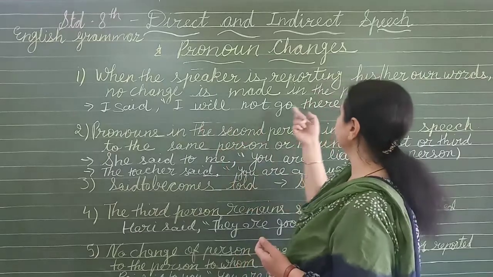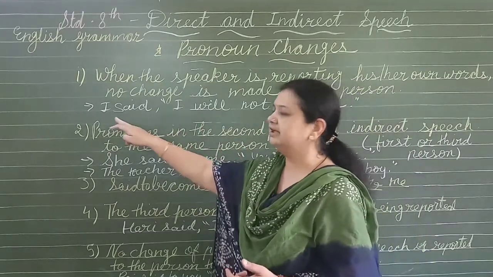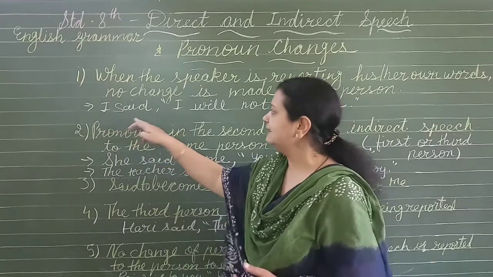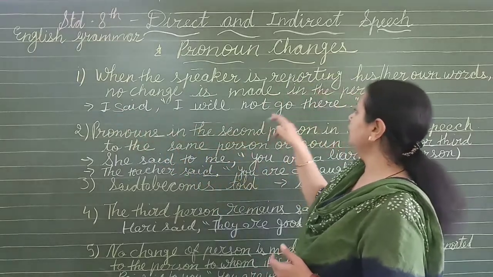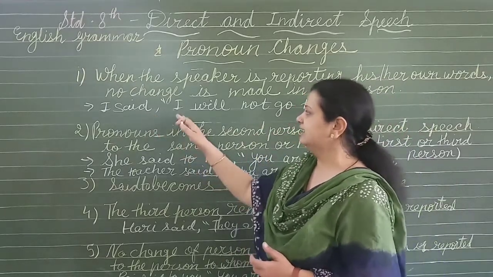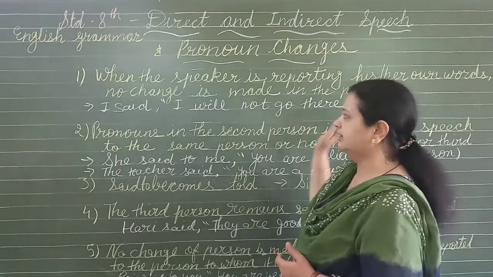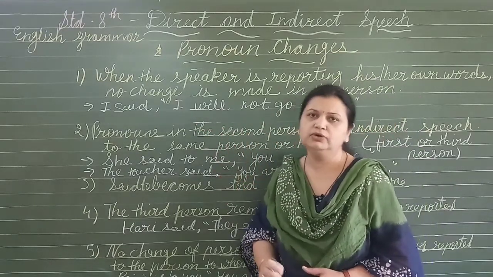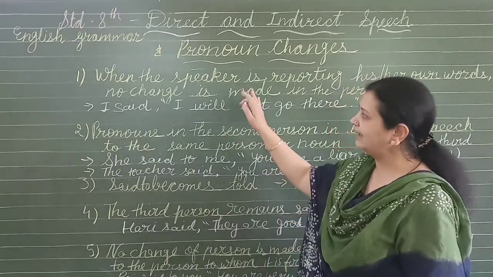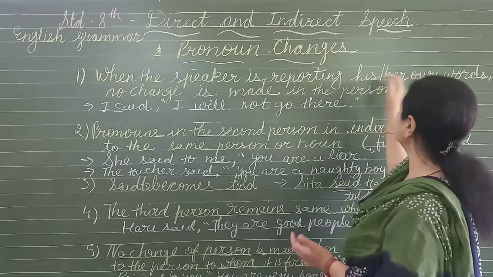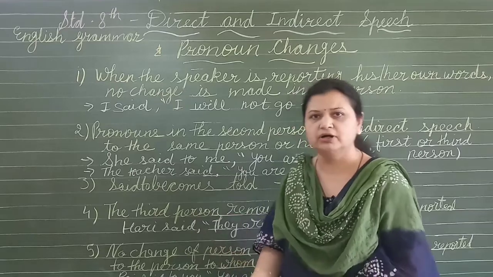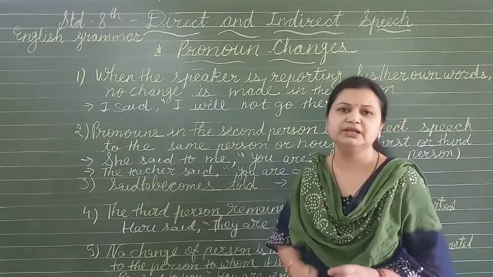I said, I will not go there. So it will remain the same, because I is there and here is also the same pronoun. I said that I would not go there. Will changes into would, as I told you. And I is there when the speaker is reporting his or her own words. I am telling my words and I am repeating the same words. That time no changes will be done.